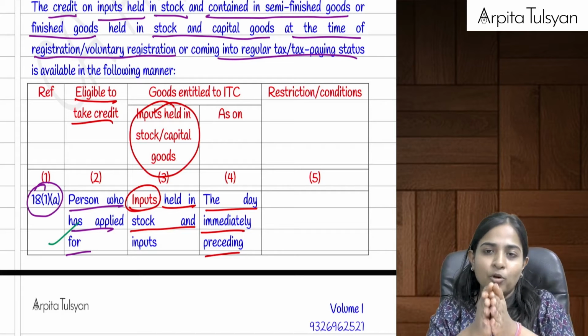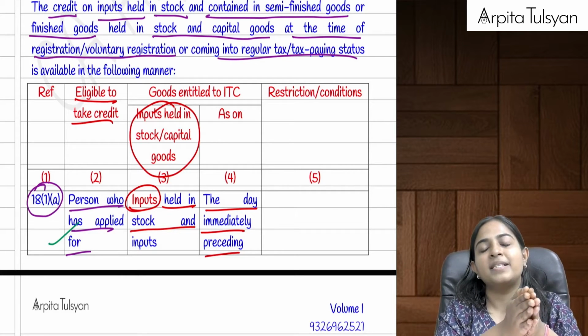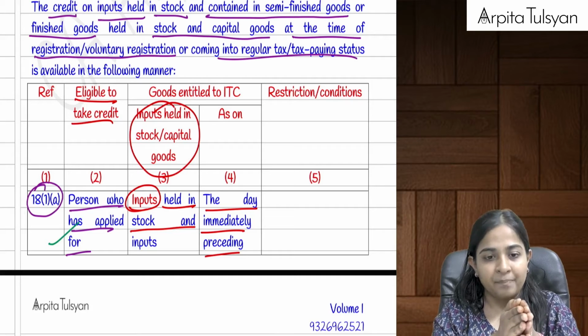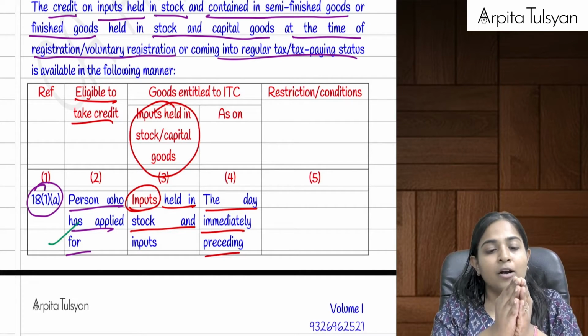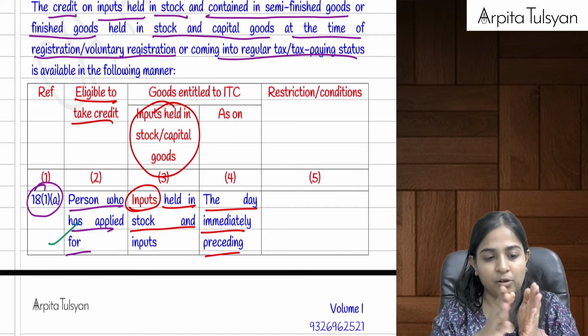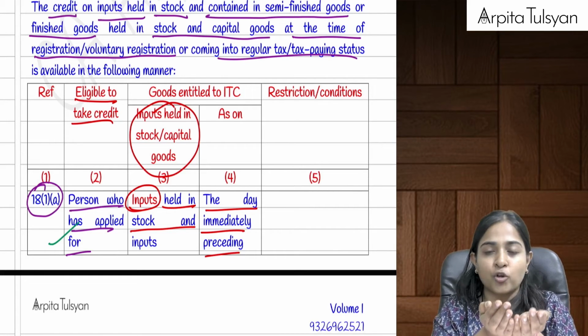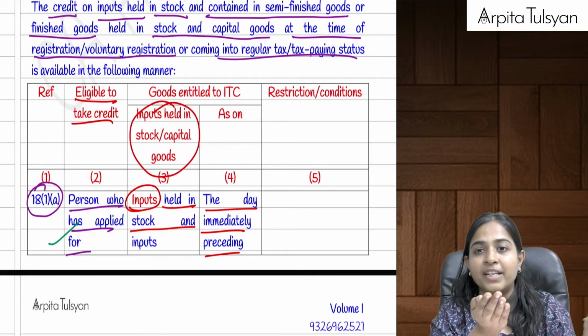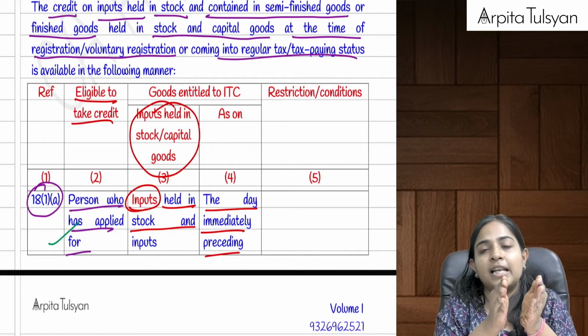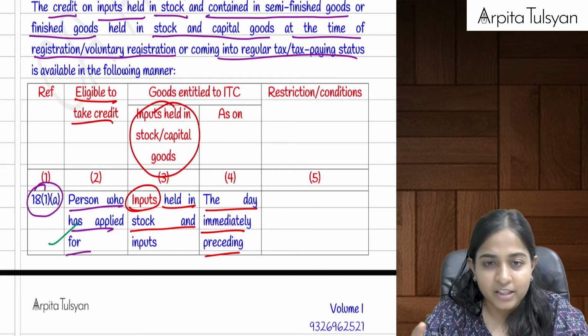So the government said no problem, go and check your stock as on the preceding day, that is 24th of April. On 24th of April, what all things do you have in your stock? Only stock, no services, no capital goods. I said I have this much amount of stock available with me. Government said out of that how much was purchased in the last 1 year. So I said this much was purchased in the last 1 year. Government said you can take the ITC on the same.